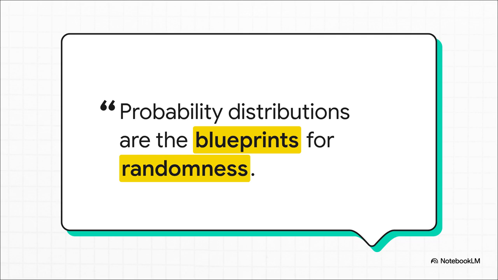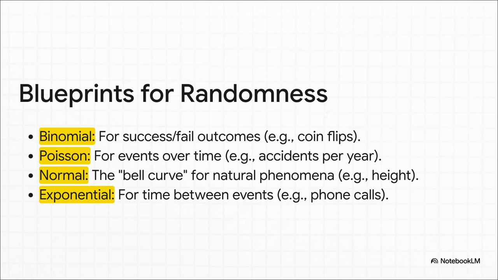The tools we use for this are called probability distributions. You can literally think of them as the blueprints for how randomness behaves. And here are some of the heavy hitters. You've got the binomial for simple success or fail situations. The Poisson distribution is awesome for tracking events over time, like how many accidents happen in a year. The normal distribution, that's the famous bell curve you see everywhere in nature. And the exponential distribution is perfect for modeling the time between events, like how long a phone call lasts.